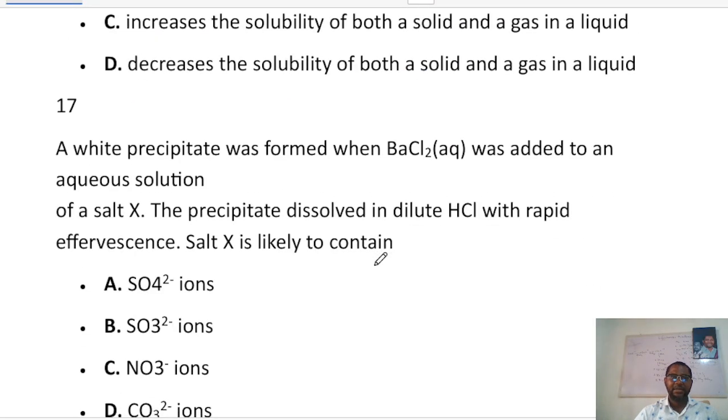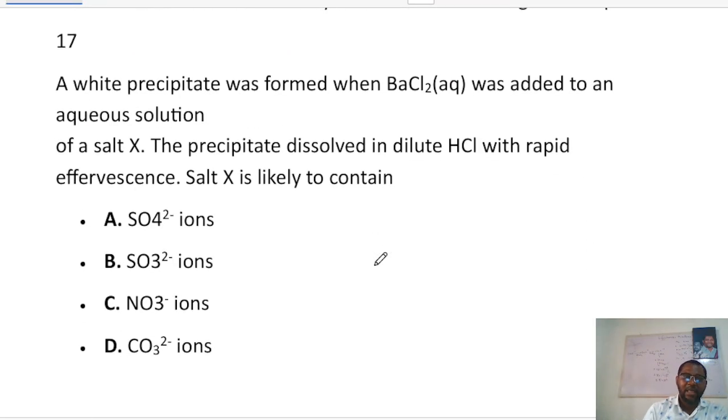Yes, that's the answer. Now, the next one says, a white precipitate was formed when barium chloride was added to an aqueous solution of a salt X. The precipitate dissolved in dilute HCl with rapid effervescence. The salt is likely to be.